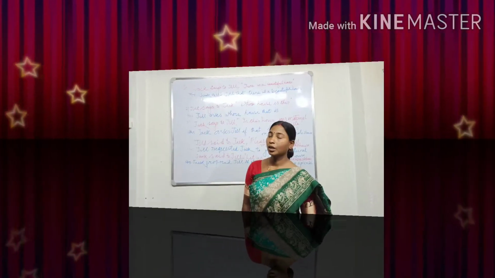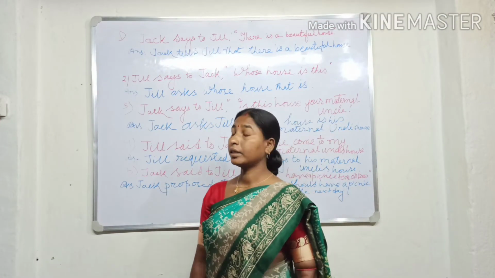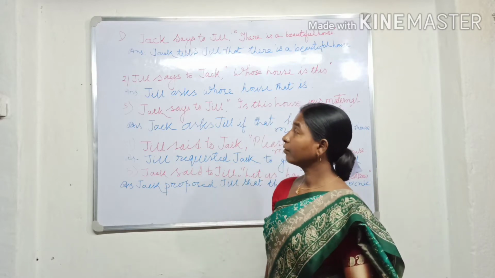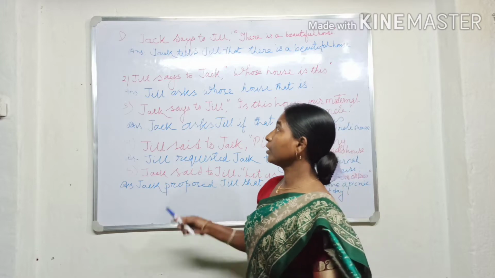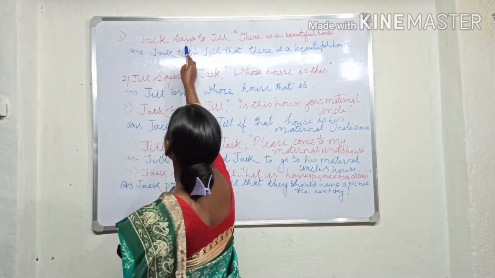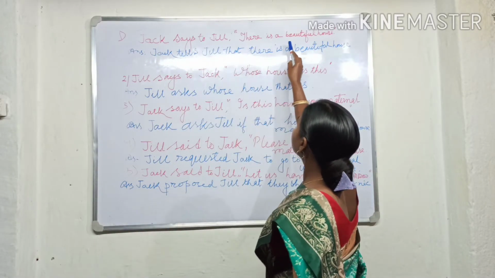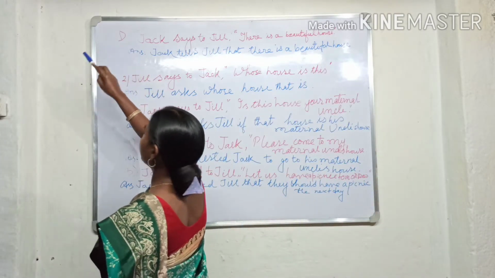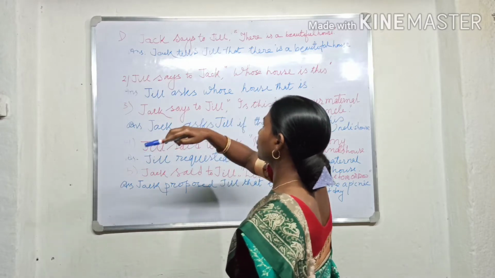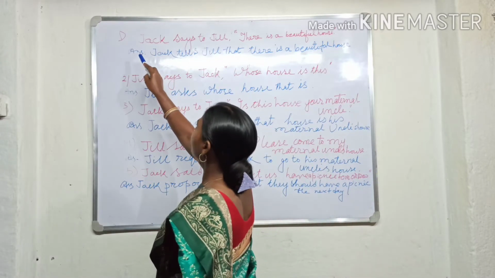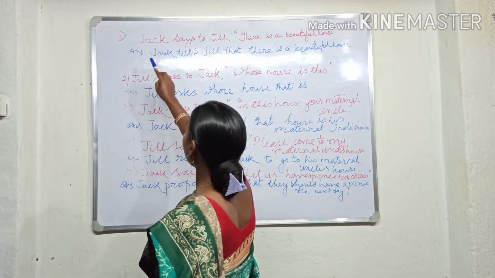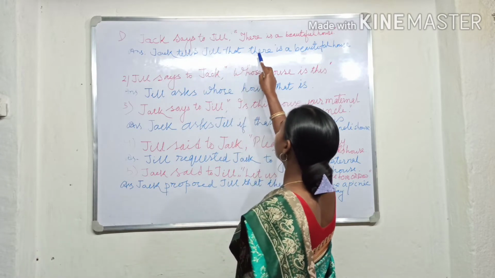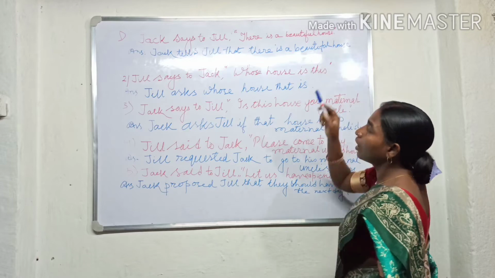Now I explain the direct and indirect speech which I have mentioned in the video. Okay, so the first sentence: Jack says to Jill, "There is a beautiful house." It is a direct speech. When we change from direct to indirect, the answer is that Jack tells Jill that there is a beautiful house.